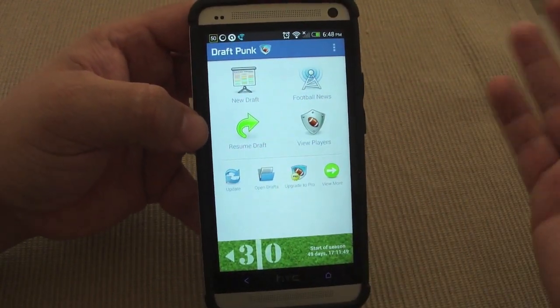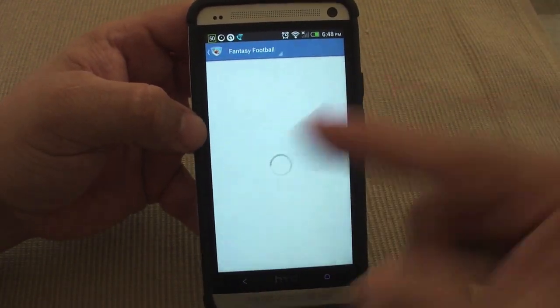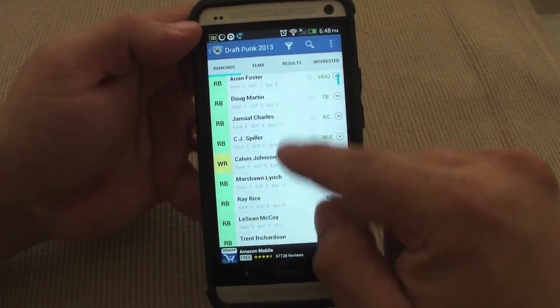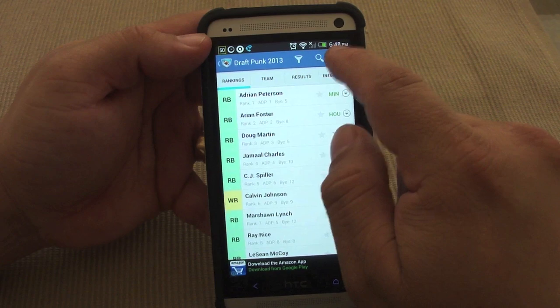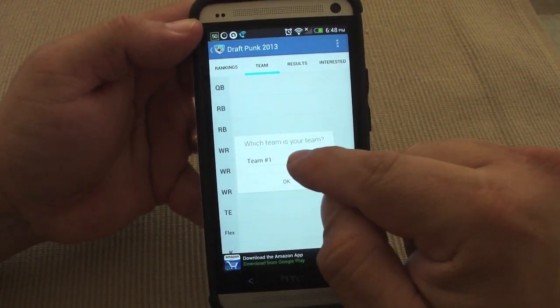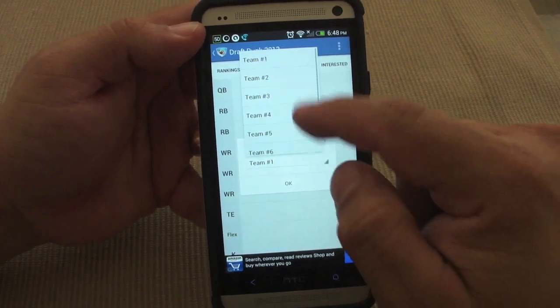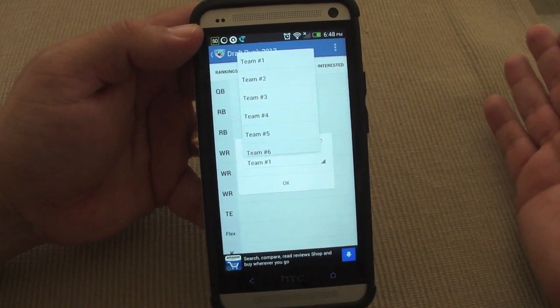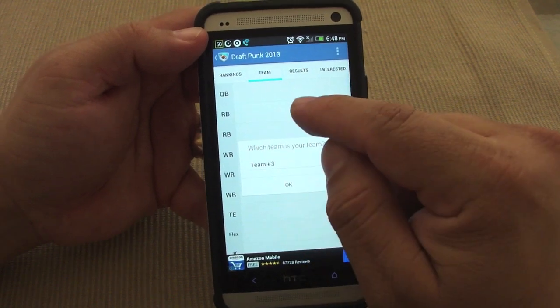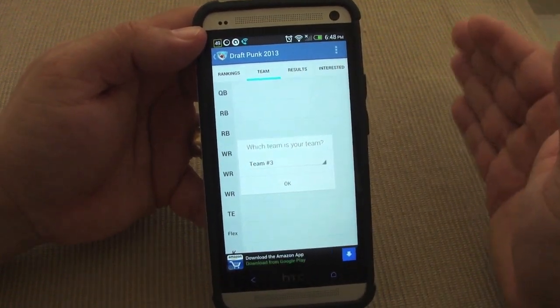You could get out at any time. For example, you could go back here and see any news right here, or you could go here, resume draft. During the live draft, you could select over here. Go ahead over here and put teams. Which team is your team? Here, for example, if you're the number 3 team, over here and here. Number 3 would be like the position of the round that you are at.